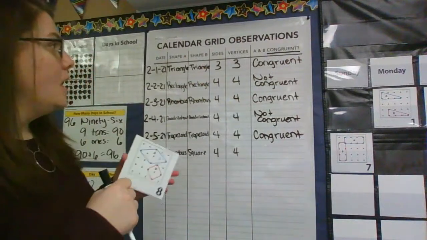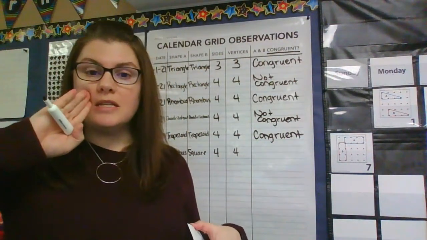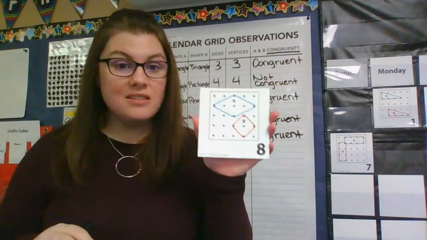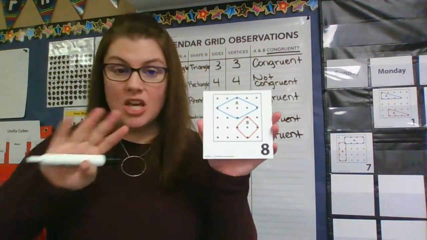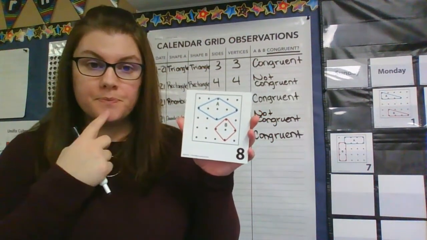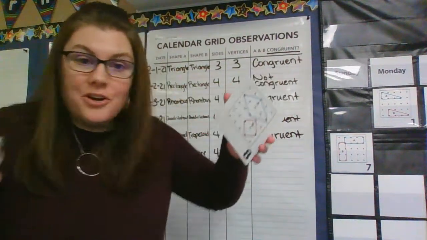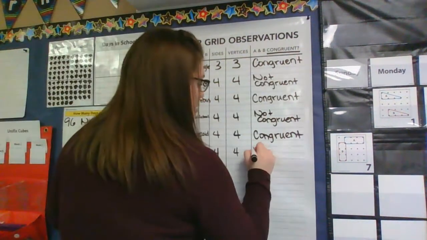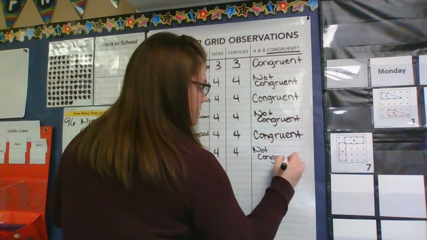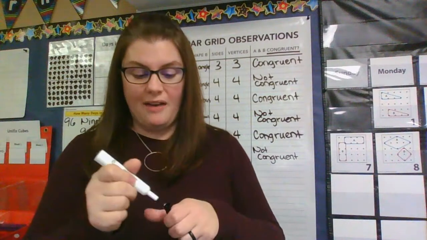Yes. Okay. Now let's come to this big word, congruent. Say that with me, congruent. Congruent is where the shapes are exactly the same shape, the same size. There are no differences. Are these congruent or not congruent? You're right, they are not congruent because they're not the same. So not congruent.